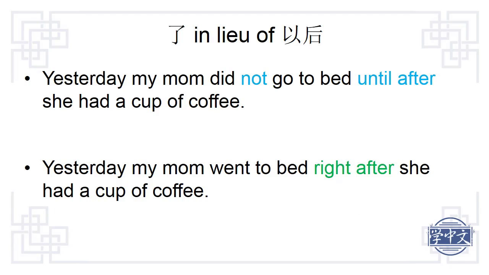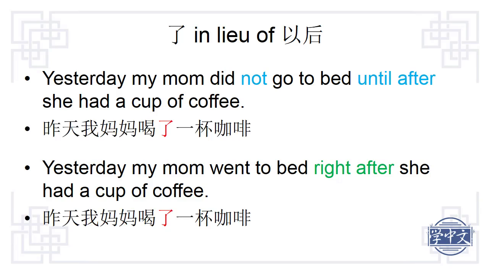Let's look at these two sentences. They are similar in terms of the event, but different in terms of the implication. After my mom had a cup of coffee is 我妈妈喝了一杯咖啡. When we use 才, there is no le after 去睡觉, even though this event already took place yesterday. 昨天我妈妈喝了一杯咖啡才去睡觉.